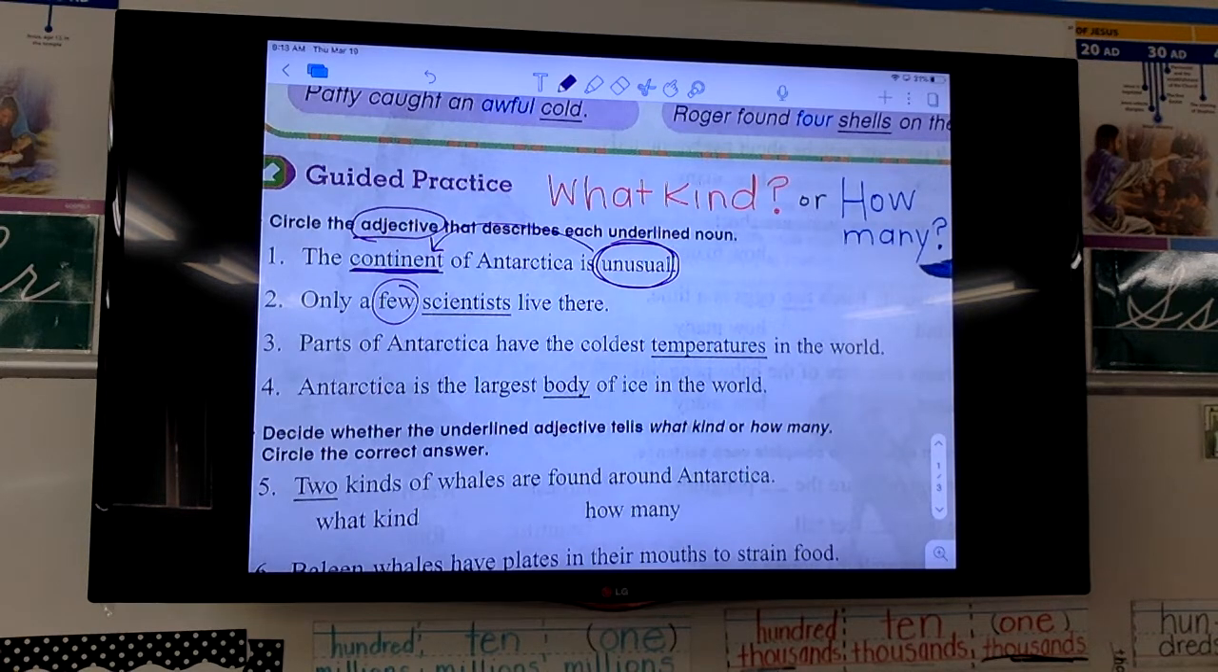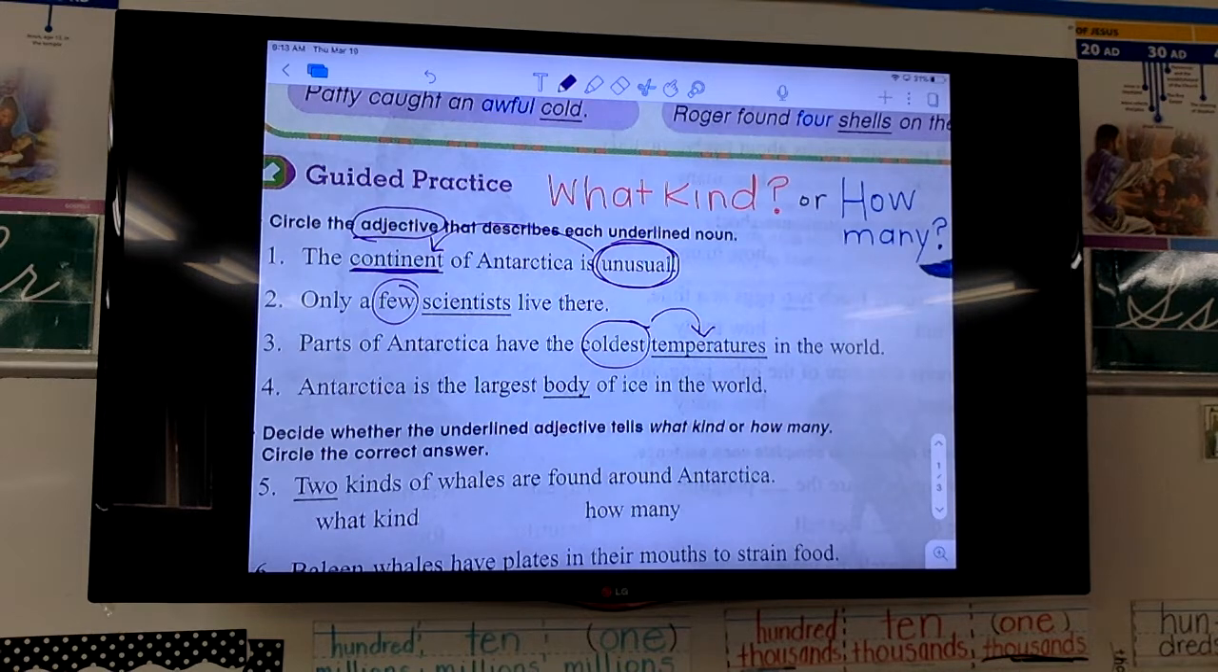Parts of Antarctica have the coldest temperatures in the world. All right, any words describing temperatures, since that's our underlined noun? What kind of temperatures or how many? Coldest, you're right. Coldest is describing what kind of temperatures. Let's look at number 4.